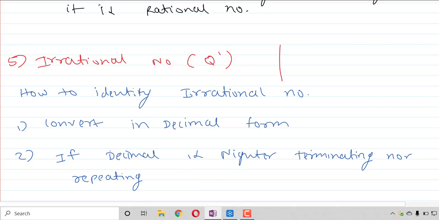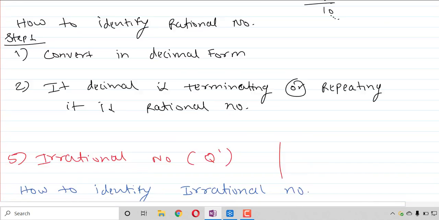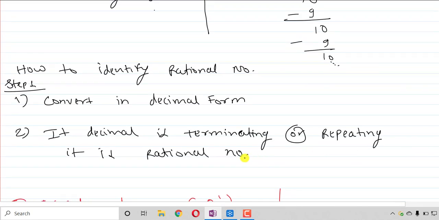Because we have just seen that if the decimal is terminating or repeating, it is a rational number. If the decimal is not terminating nor repeating, it will be called an irrational number.